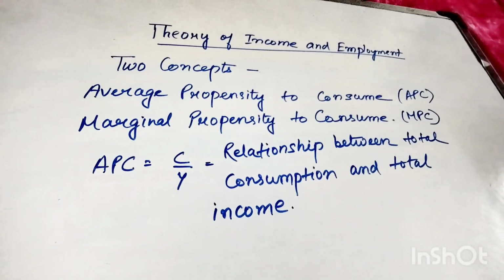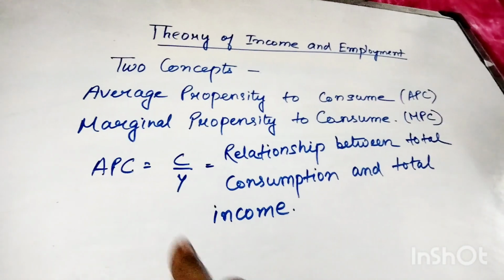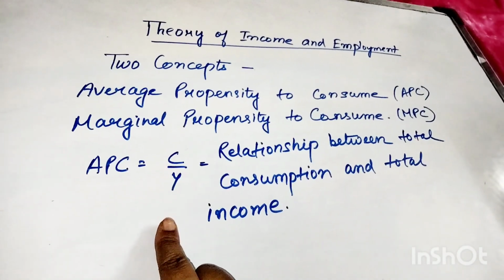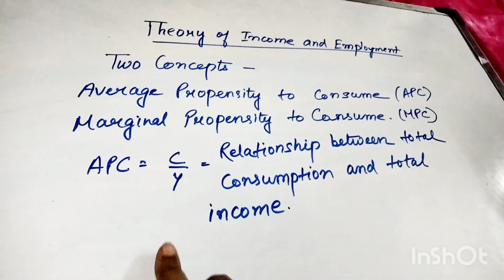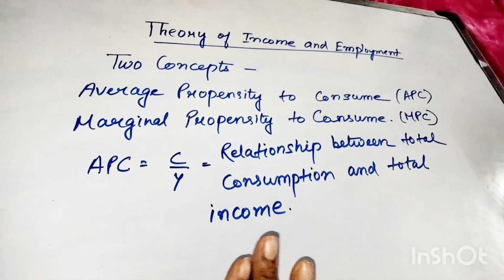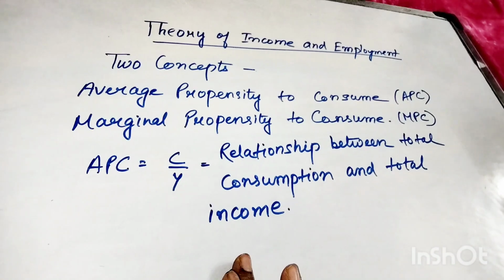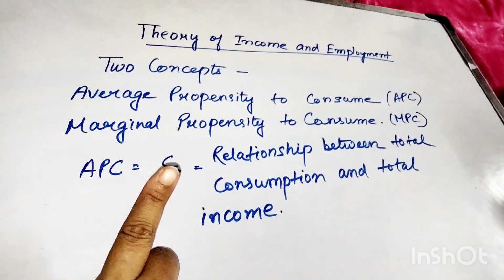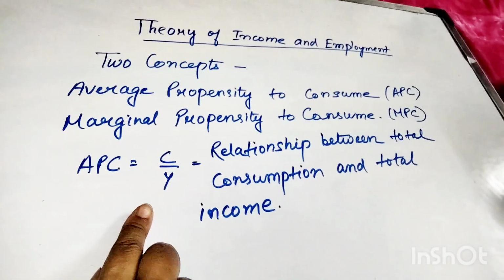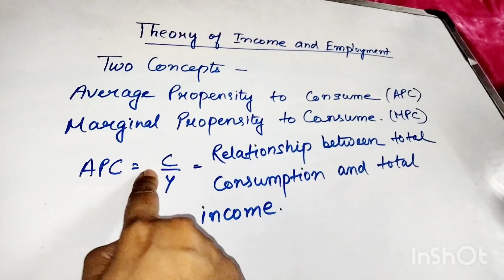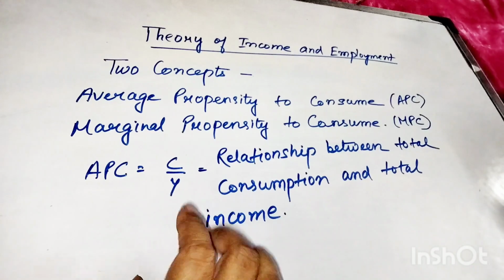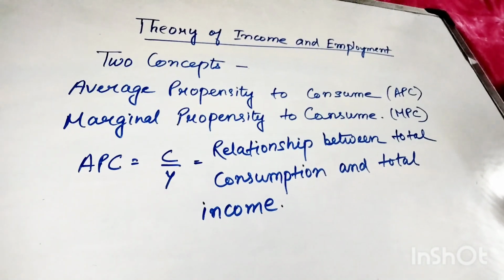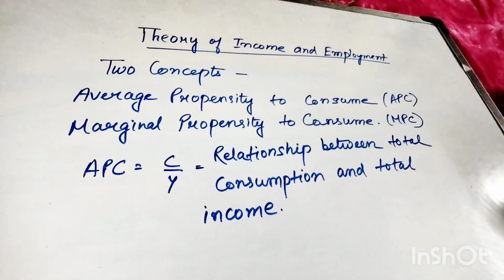APC means C by Y. APC can be written symbolically as C by Y. This is the average propensity to consume. It defines the relationship between total consumption and total income. That means C stands for consumption and Y stands for income.